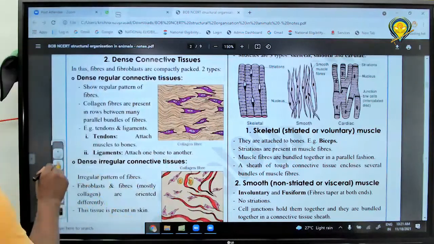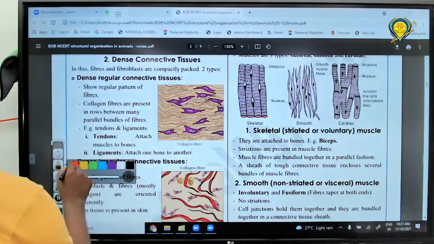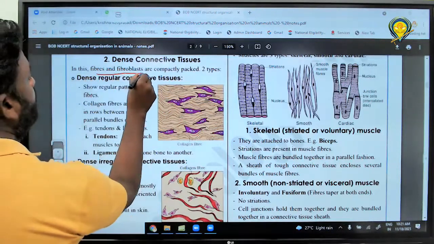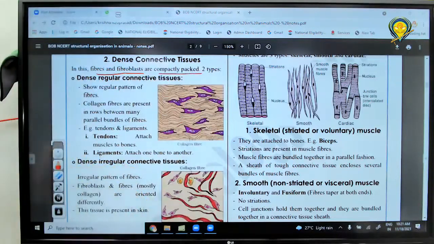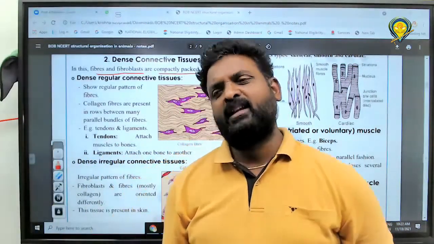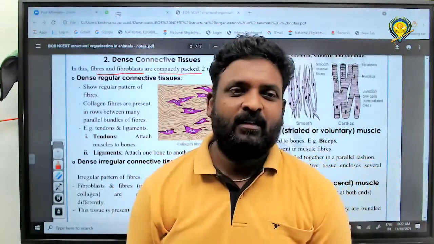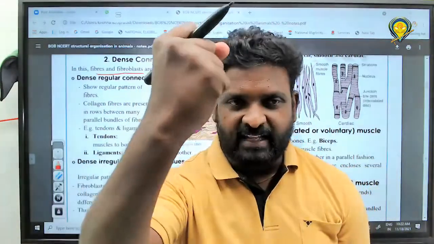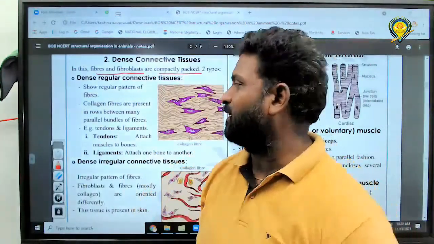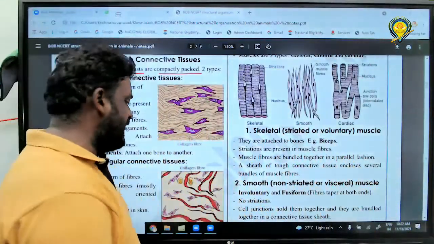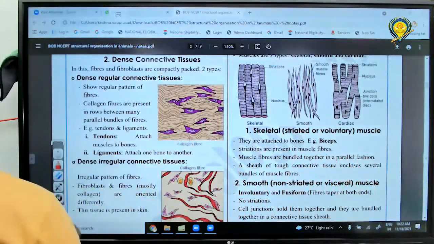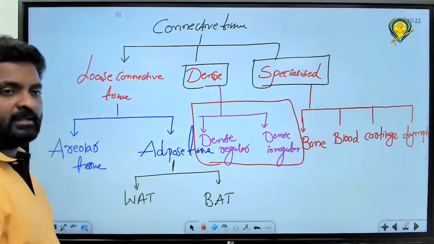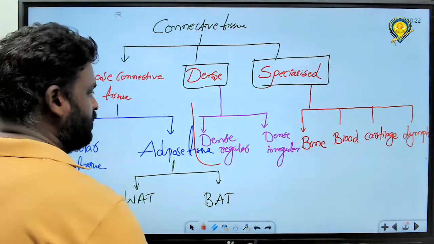First point: fibers and fibroblasts are compactly packed. Write it down. You can also write it in another way: cells and matrix are arranged as dense, strong. Got it? It is not two dense. What are those? Dense regular and dense irregular, right? How many dense? What is the meaning of dense regular and dense irregular?